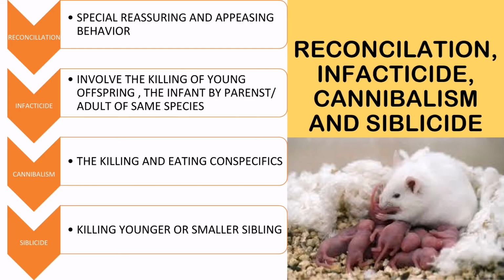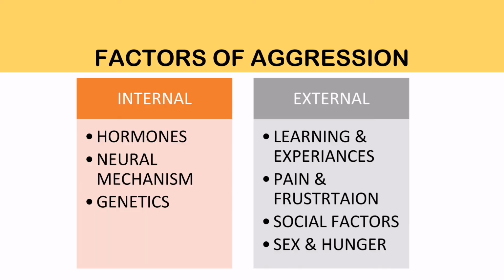Next: reconciliation, infanticide, cannibalism, and siblicide. Reconciliation is a special reassuring and appeasing behavior. Infanticide involves the killing of young offspring, the infants, by parents or others of the same species. Cannibalism is the killing and eating of a conspecific. Siblicide is the killing of younger or smaller siblings.